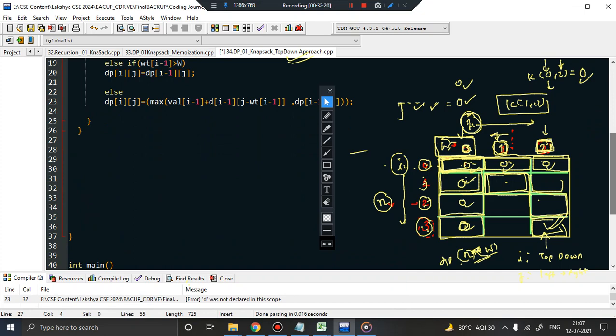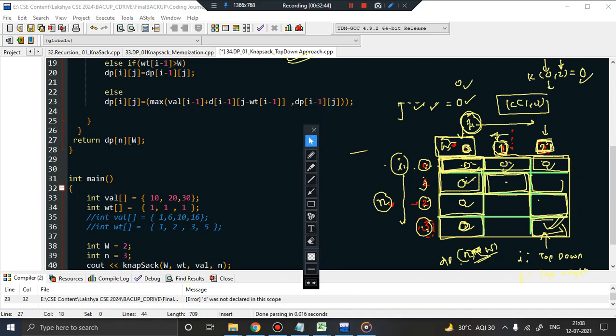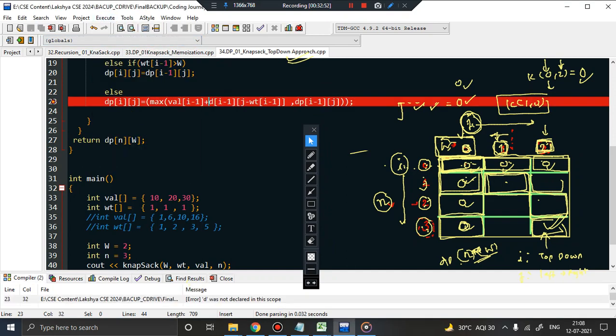So let me just bring it back. Sorry. Yeah. So before closing the function, I should return what? Return the final answer, right? Return dp of n, w, capital W. This is the final answer. So yes, let's quickly execute the code. I hope we are not doing any silly mistakes. This was okay, this is dp actually.